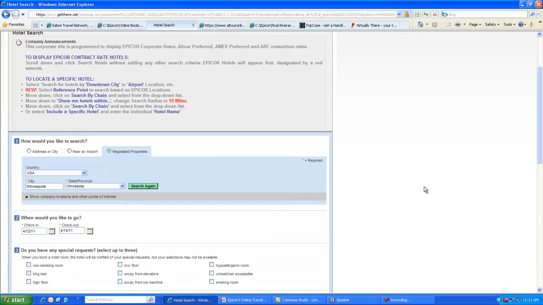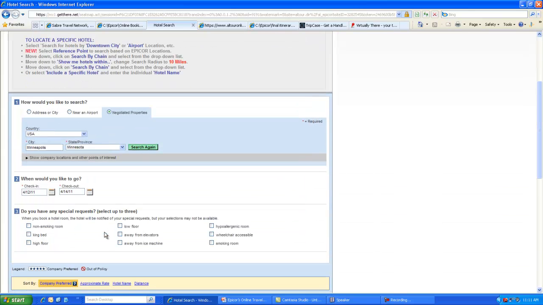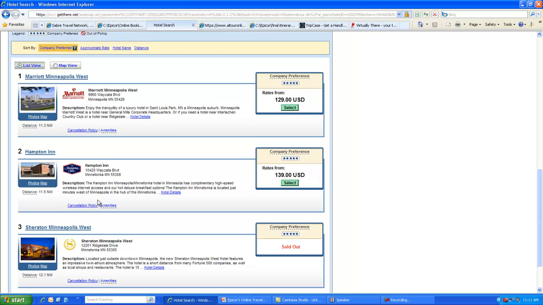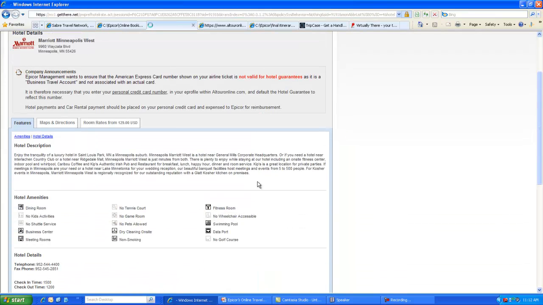Okay, then we come to the hotel screen. Good thing that we have all your hotels programmed into the system. You can choose how you want to search for your hotel, but if the city has negotiated properties, it will default to those, and they will immediately appear below. So these are your negotiated properties in Minneapolis. We're going to choose the Marriott, which is the one that you use most anyway.